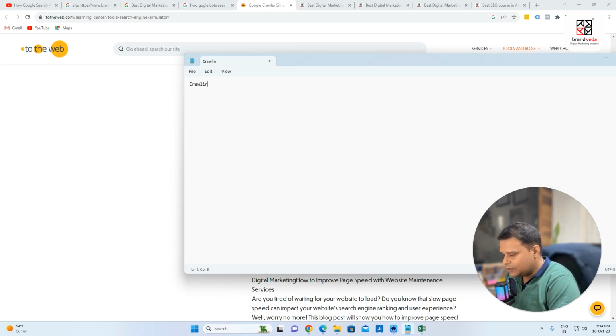This is crawling. Second is known as indexing. They actually find information and keep it in their index, in their database. That's why they show you results in fractions of a second. We call this process indexing, which is getting data from the web and storing it in a database. So crawling, indexing, then they check relevancy, backlinks and other factors, and they check the relevancy of content.